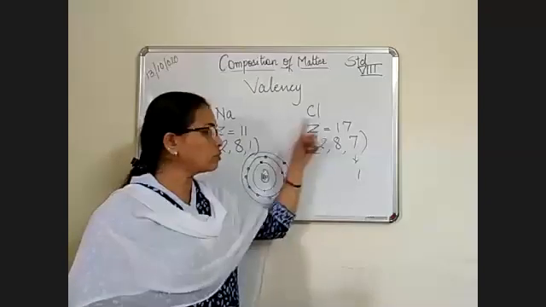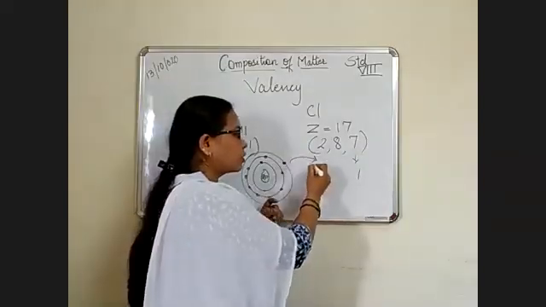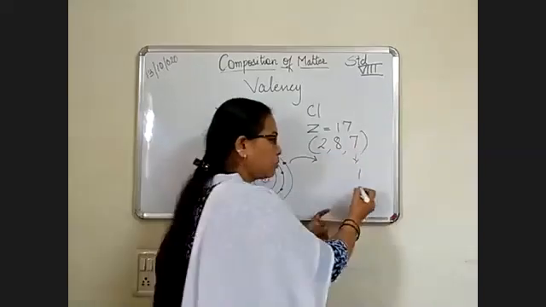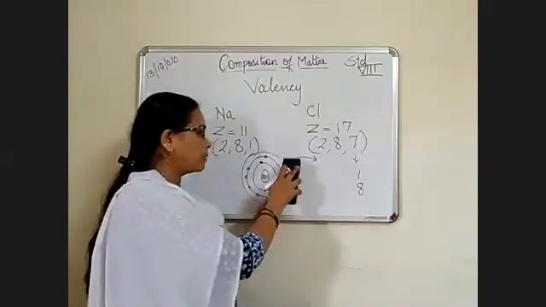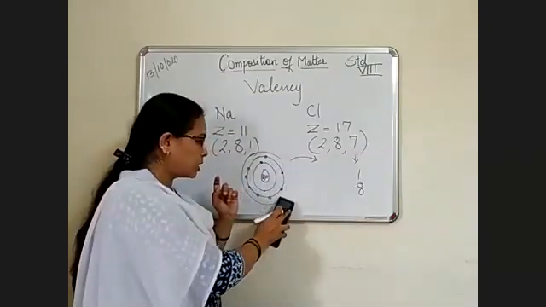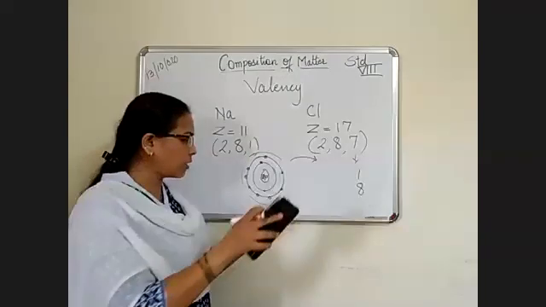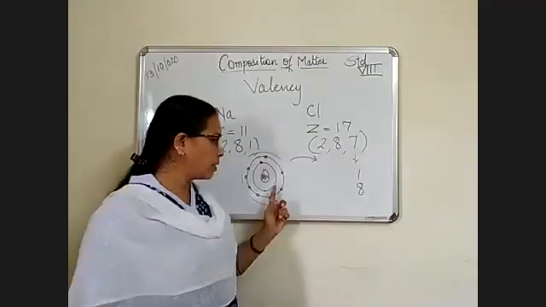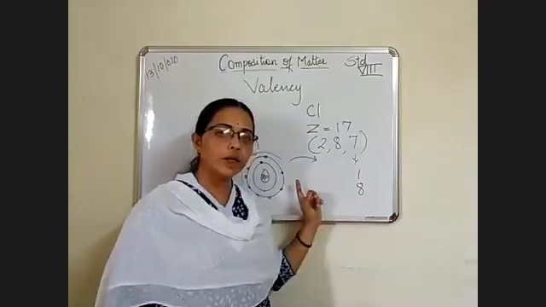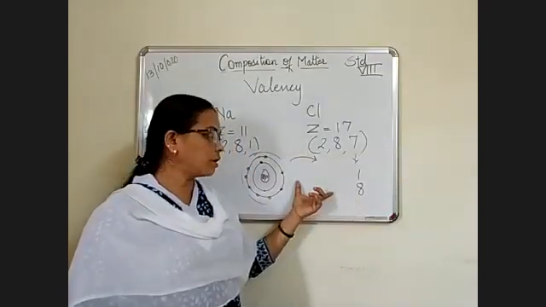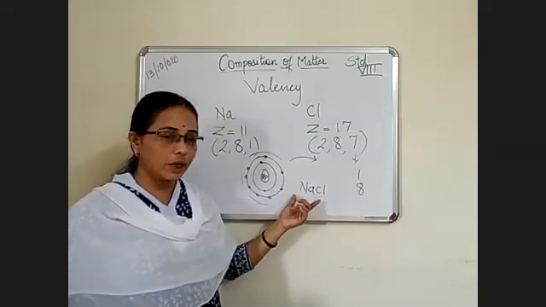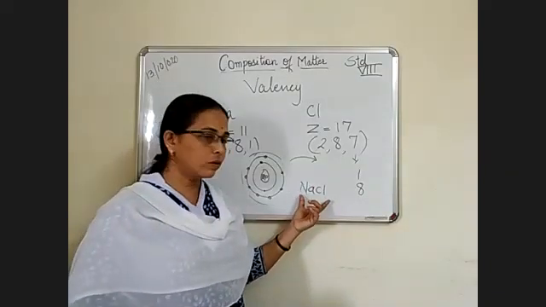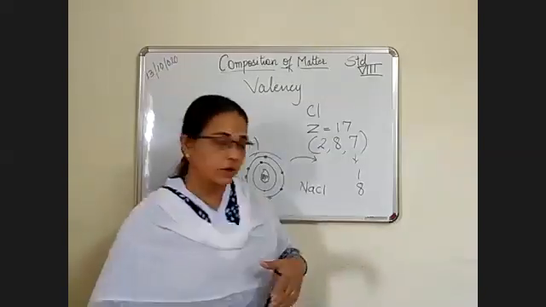So when these two are together, sodium will give 1 electron to chlorine, and chlorine's outermost orbit will be complete, and sodium's outermost orbit will also be complete. Sodium's outer orbit will go, and it is left with 8 electrons inside. This give and take relation forms a bond between them to form a compound called sodium chloride, NaCl. Got that? Now what is valency here?